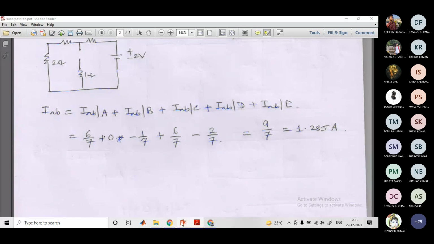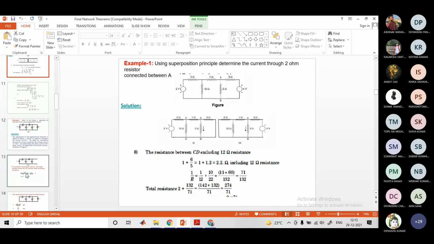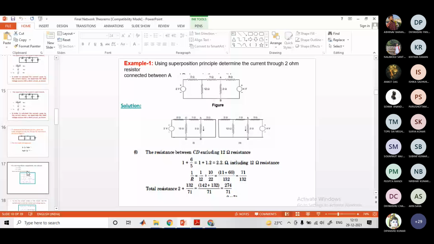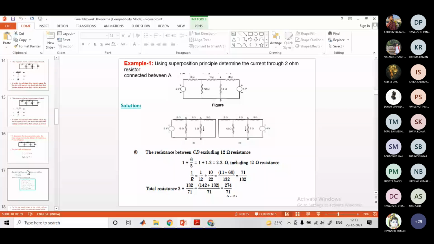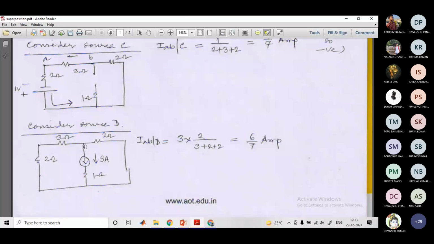Sir, can you repeat source T1? Can you repeat what? Source conversion? I cannot understand what you are saying. Source the difference. Source D. Oh, okay, okay. Source D. How we are taking source D and this part? Yes, sir. How we are solving it?